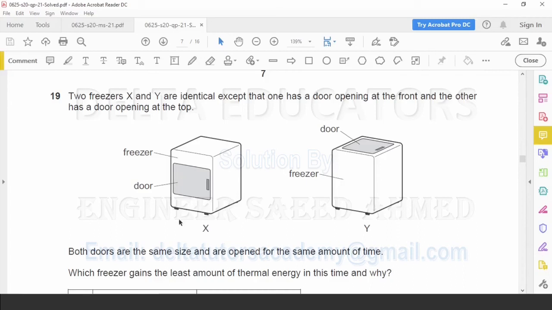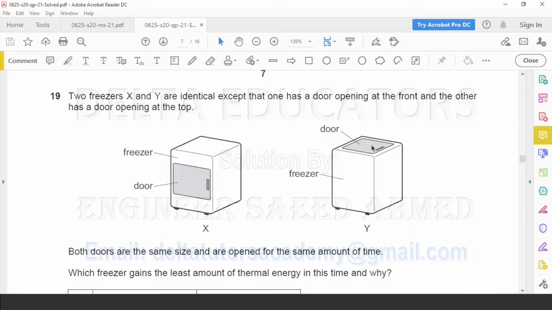So here the air molecules that are outside have less density, and they will try to move up. In freezer X, when the door is open, these molecules outside the freezer will move up and enter the freezer. What will happen in freezer Y? When the door opens, the air molecules outside the freezer have lesser density, so they will try to move up. They will not try to move down. When it is open, they are still trying to move up. So here there is less probability of warm air entering the freezer.